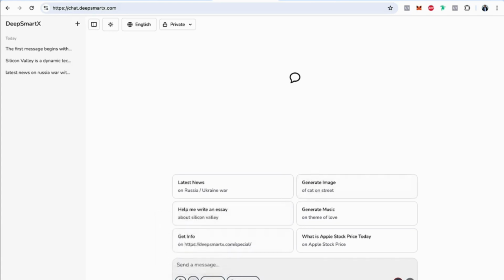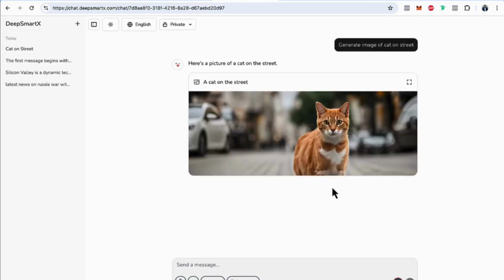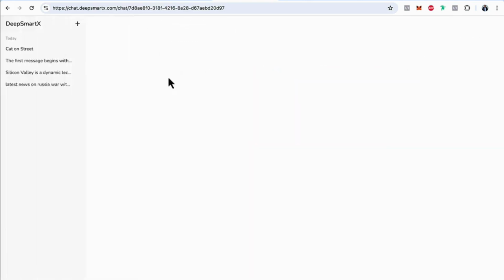So what about generate? We can generate from here as well, the video, music, documents. You saw the document just now. Now generate image of cat on the street. You see the cat on the street. What a beautiful image this is. Let me create one more image. Oil painting of London of 1900. What a beautiful image this is. You see, the imagination is excellent here.